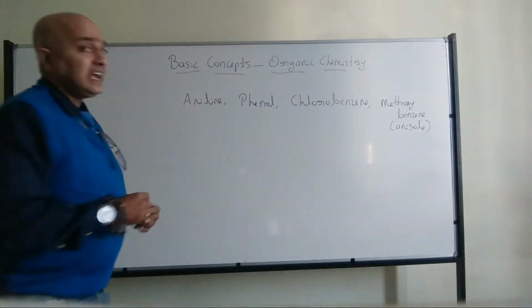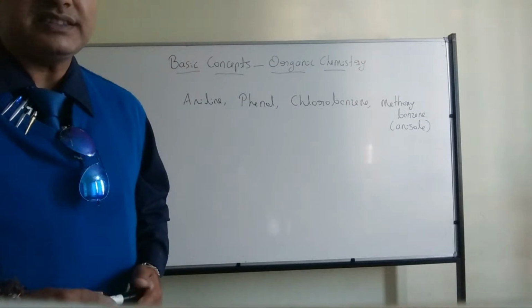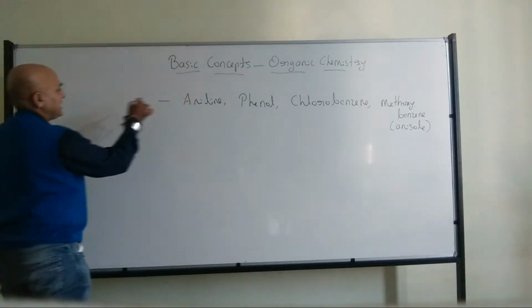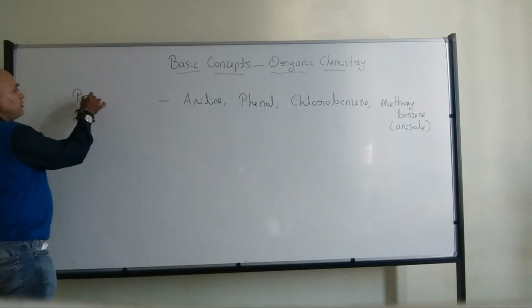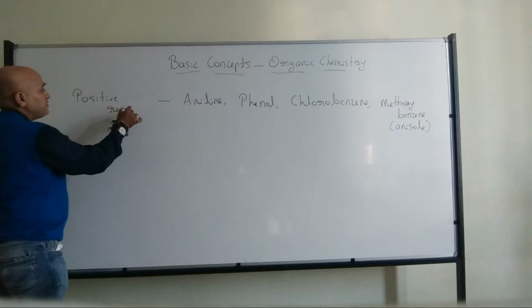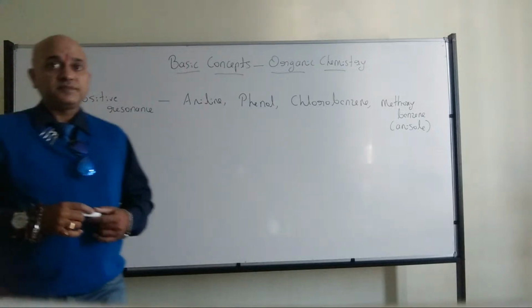They are all examples where they will show positive resonance. That's what we discussed in the last class.